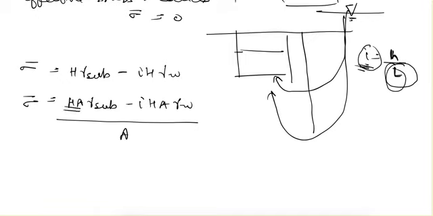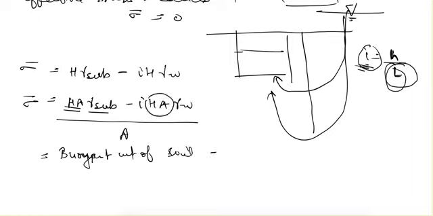So A times h is the volume of soil, and volume of soil multiplied by the submerged unit weight of soil is the buoyant weight of soil, minus i h A gamma W. So h A again is the volume, so it is the seepage force,